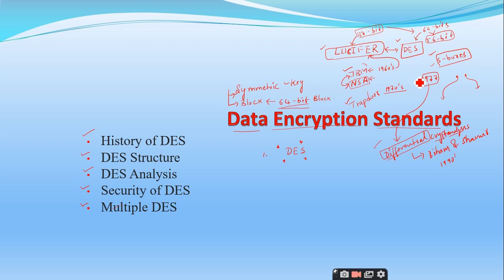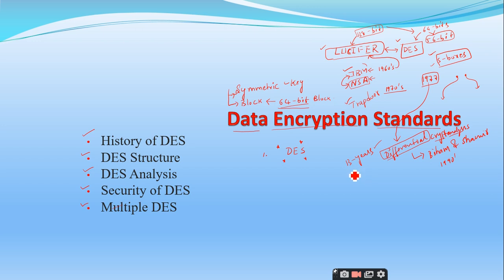The thing is that 13 years before, 1977 to 1990, the scientists from IBM and NSA thought of one particular attack called differential cryptanalysis, but they did not reveal it to the external world, right?